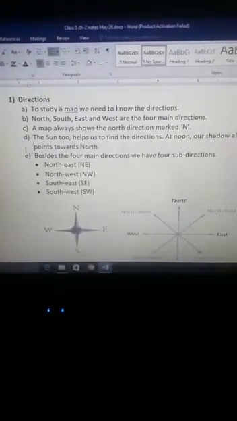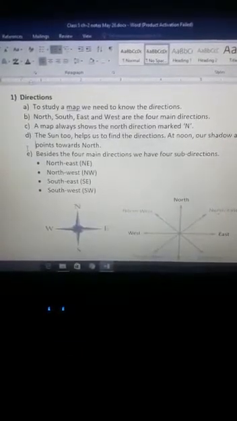Basically, there are 4 languages of map: directions, conventional symbols, scale of a map, and colors. These are the 4 languages of map. Now let's discuss them one by one. The first one is direction.